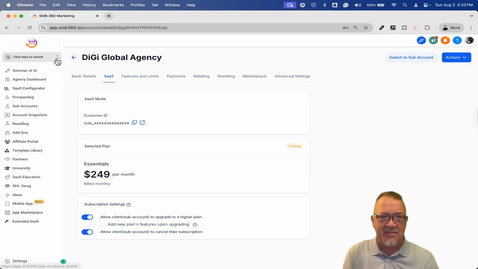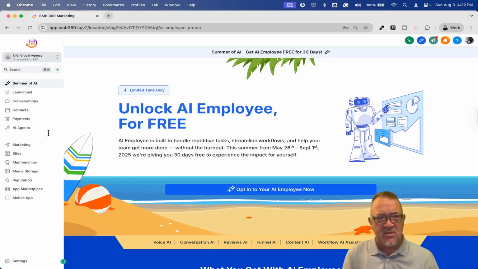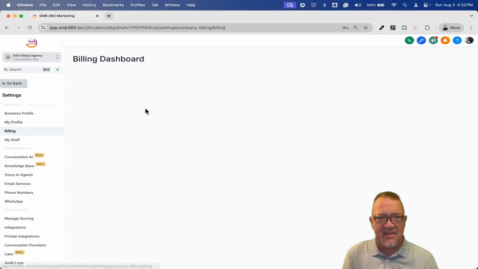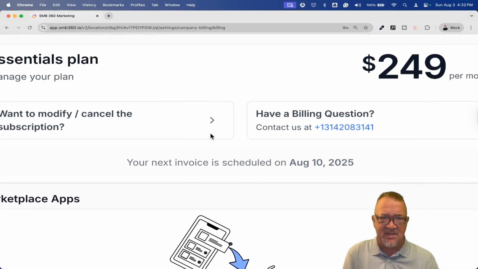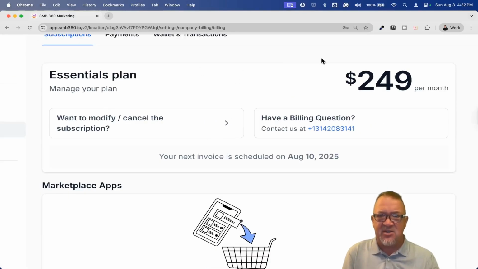So right now I'm going to come in here. Let's just say I'm the client and I'm the account admin for whatever reason. I want to come in here to my account and I want to cancel it. So I'm going to come to billing. Now we see it right here. I'm going to try to blow this up a little bit because I know sometimes it can be hard to see on the screen. Give me a second here. So right now the Essentials plan, here it is, $249 a month. Here's a phone number that's already configured in the SaaS configurator settings. If they have any questions regarding their bill, that's just a billing number that you have for support.